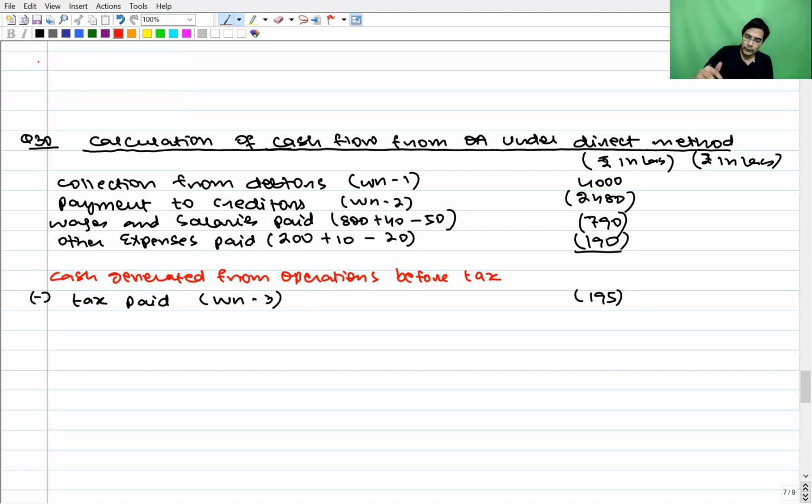It comes to 540. And from cash generated from operations, if we minus the tax paid during the year, we should get net cash flow from operating activity under direct method. So 540 minus 195 comes to 345.